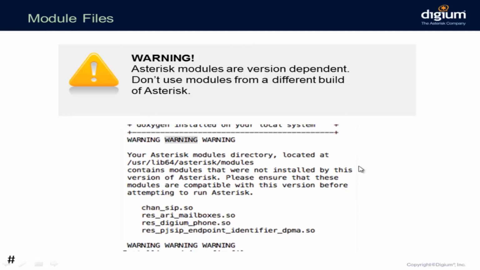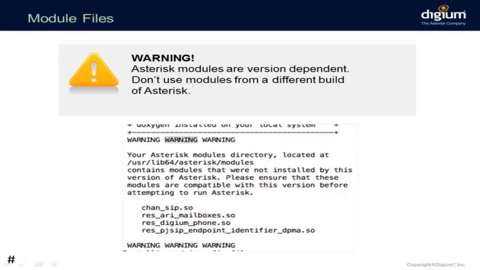If you don't do that, or if you add a module that didn't come with the source code, you will see a warning like this. So for example, res_digium_phone for DPMA is not from this source code, so warning, just make sure that it works.